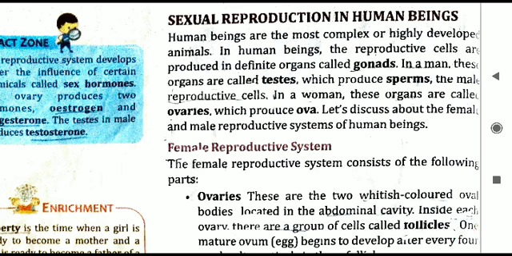So here you have to mark this point. What are the male reproductive organs? Testis. And testis produce what? Sperms. This thing about the male and also about the female, you have to mark this line.